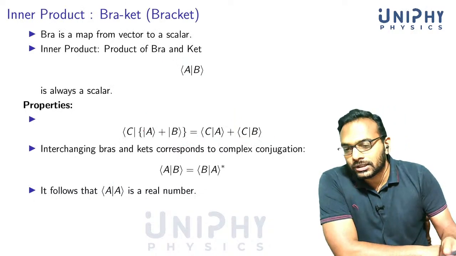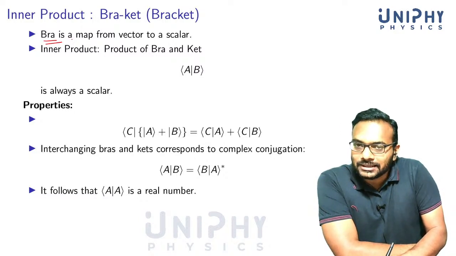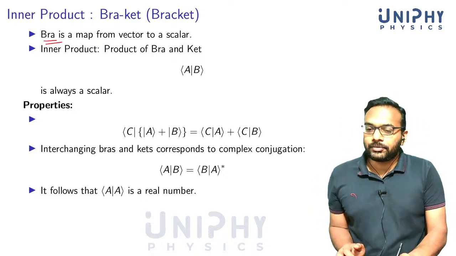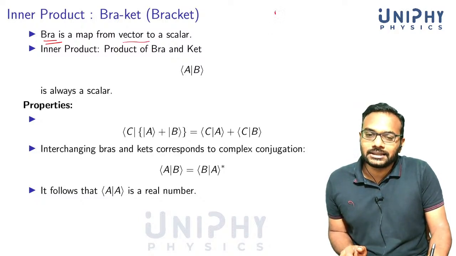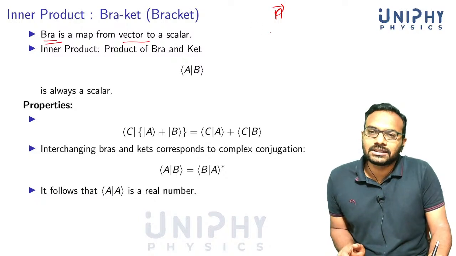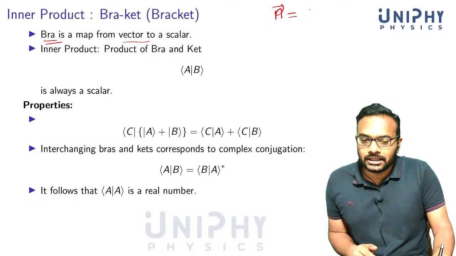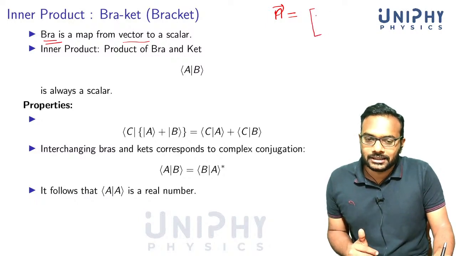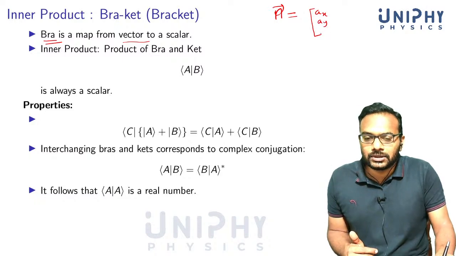Now we are ready to introduce inner product. Okay. So you can think of bra or the dual vector space or the dual vectors as a map from vector to scalar. Okay. So we have got some vectors. For example, in 3 dimensions, we have got some vectors. So how do you go from these vectors to scalars? Okay. So it's easier to relate it, or the analogy is easier to understand if you write it as a column vector.